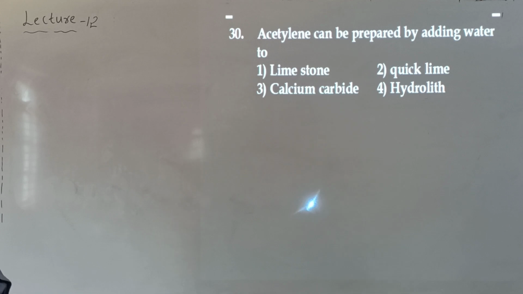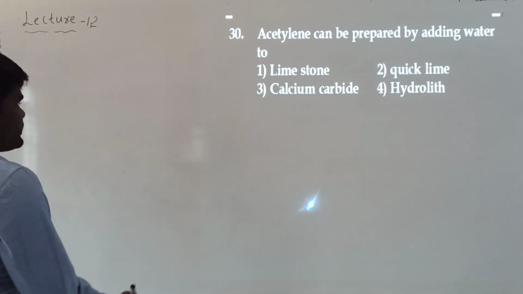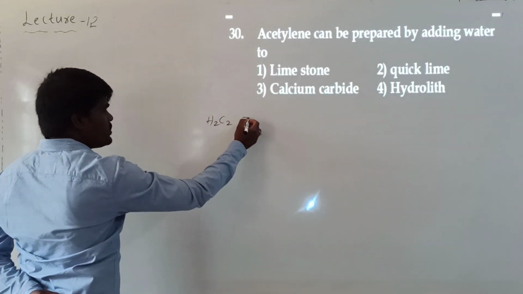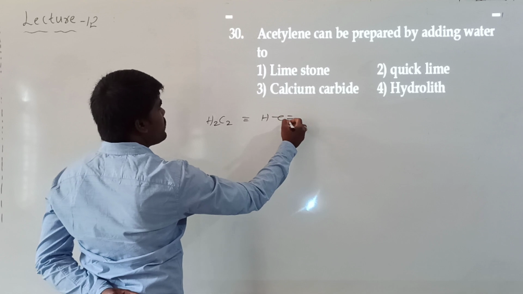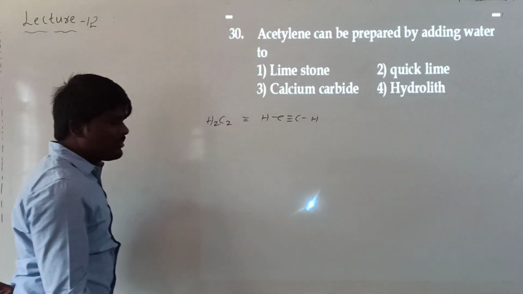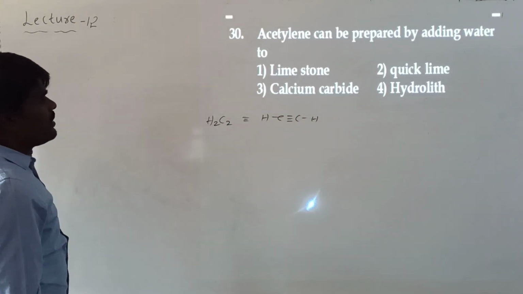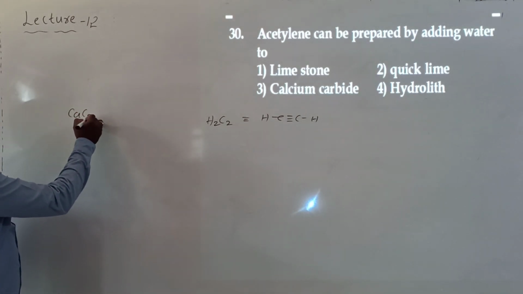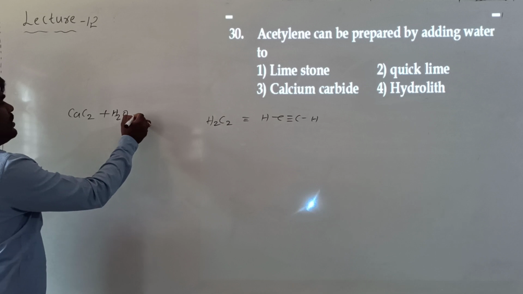Look at the next question. Acetylene can be prepared by adding water. What is meant by acetylene? Acetylene is nothing but C2H2, which we call acetylene gas, or in organic chemistry we call it ethyne, and it can be prepared generally when you are treating calcium carbide with water.